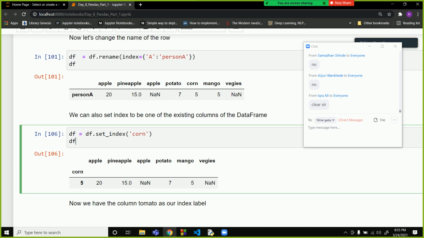Sometimes what happens is that when you load an Excel sheet, all your employee numbers or your invoice numbers or bill number, date or serial number, these come as columns. So you will have to change them to index.